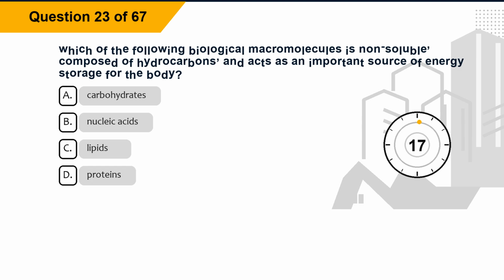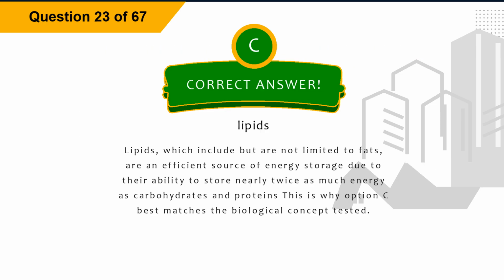Question 23. Which of the following biological macromolecules is non-soluble, composed of hydrocarbons, and acts as an important source of energy storage for the body? Option A, carbohydrates. Option B, nucleic acids. Option C, lipids. Option D, proteins. The correct answer is option C, lipids. Explanation. Lipids, which include but are not limited to fats, are an efficient source of energy storage due to their ability to store nearly twice as much energy as carbohydrates and proteins. This is why option C best matches the biological concept tested.